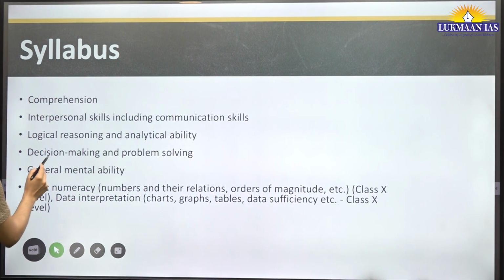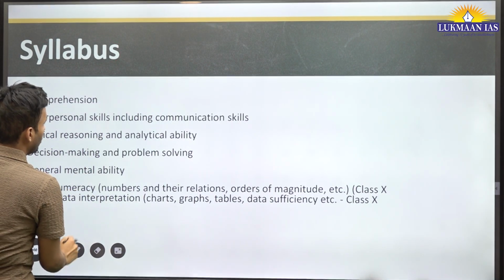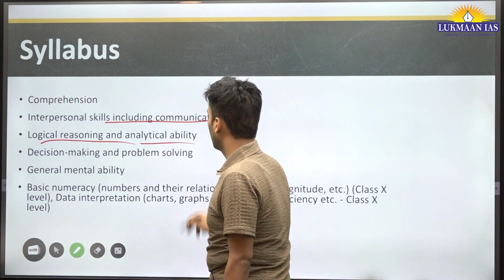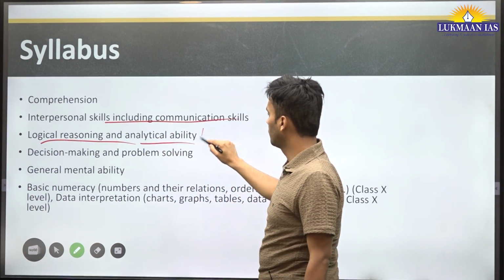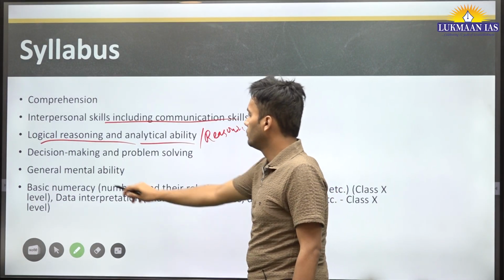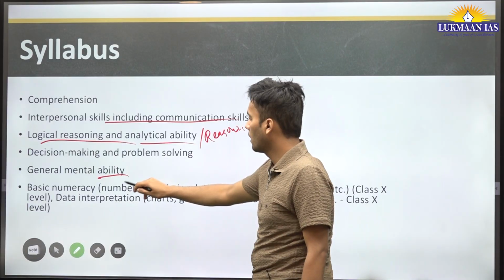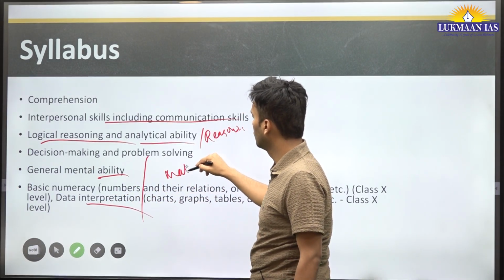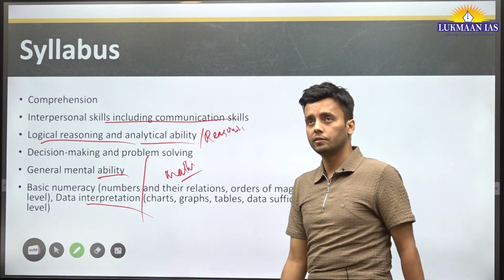Now let's move on to interpersonal skills, including communication skills, logical reasoning and analytical ability. This is the reasoning section. Then general mental ability and basic numeracy. This is the math section. So broadly, we saw there are 3 sections.